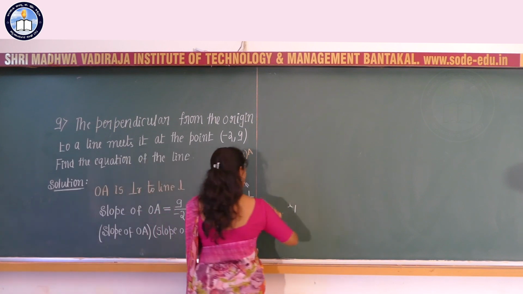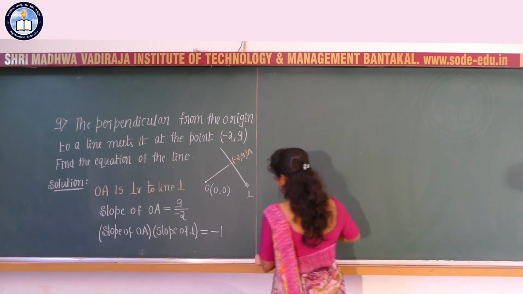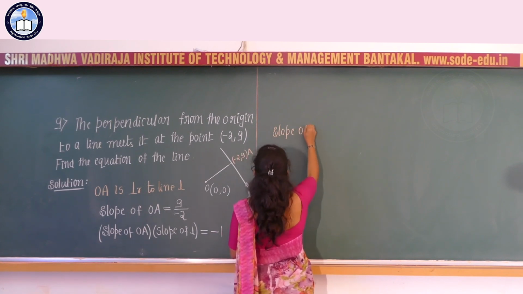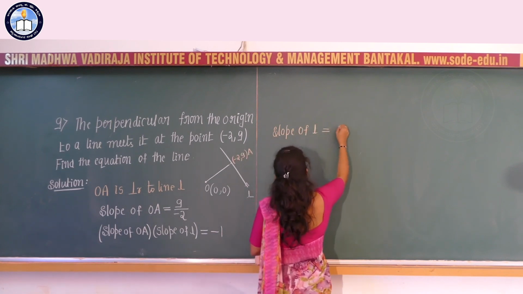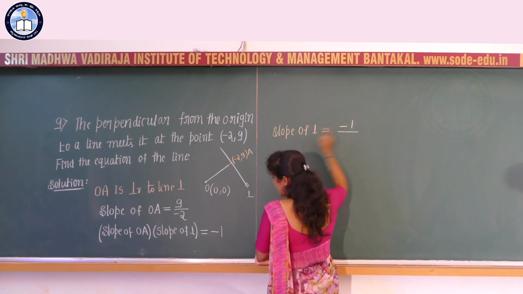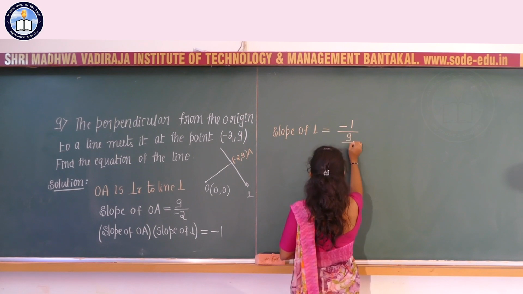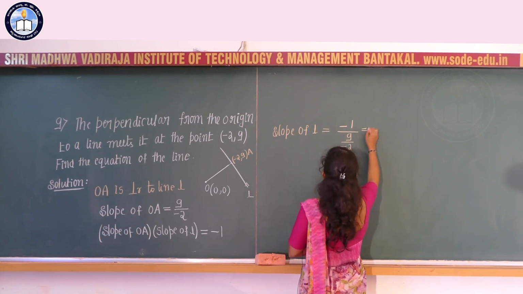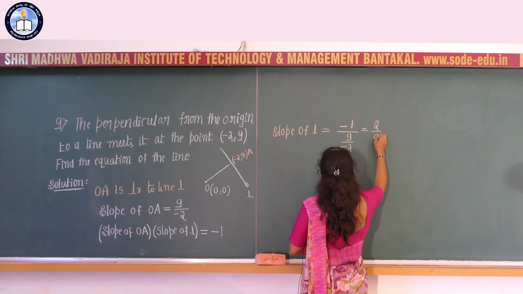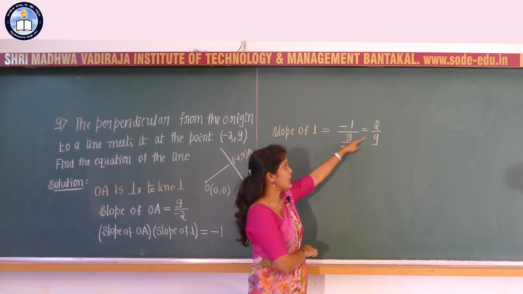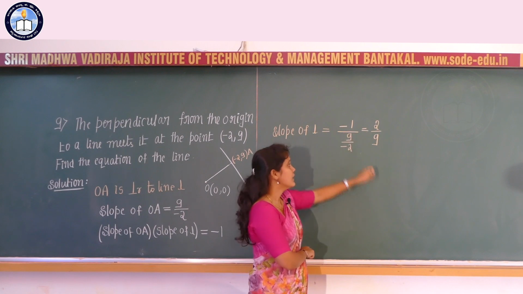By using this we can find the slope of L. Slope of L is equal to minus 1 divided by the slope of OA, that is 9 divided by minus 2, and this becomes 2 divided by 9. When 9 divided by minus 2 goes to the numerator, that becomes 2 divided by 9.